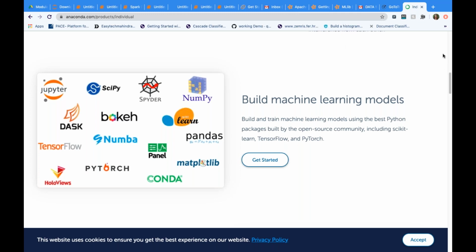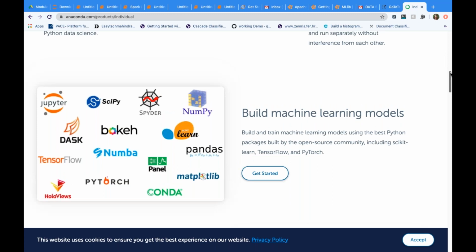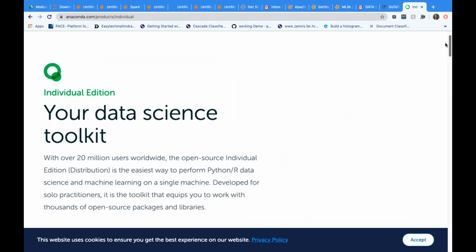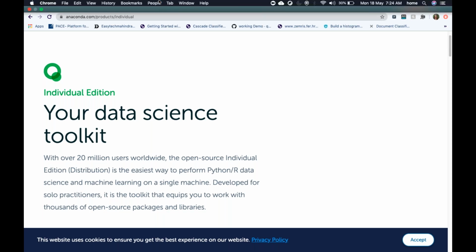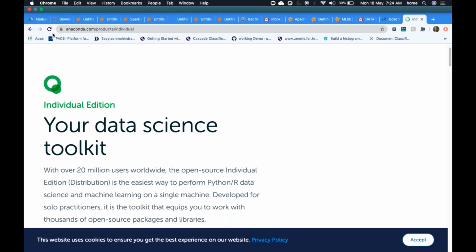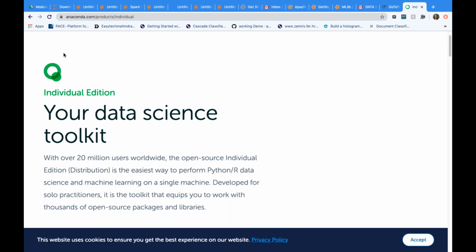Okay, so coming to this, once the installation is done, what next? The next thing is how to check that your installation is done. You can see in Windows, if you expand your start menu, a new folder has been created called Anaconda 3. In a Mac system, you can go to home or the location where you have installed, and there you can find the new Anaconda folder. If you expand it, you can see all these things: Spyder, Jupyter Notebook, Anaconda Navigator, Anaconda Prompt.